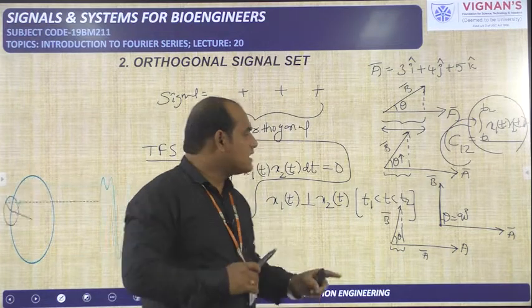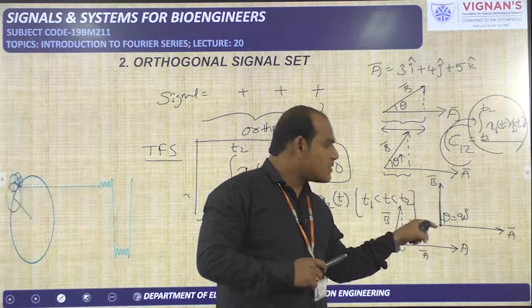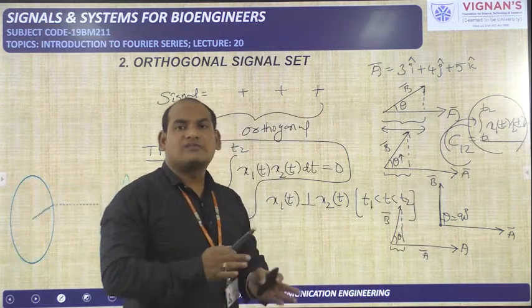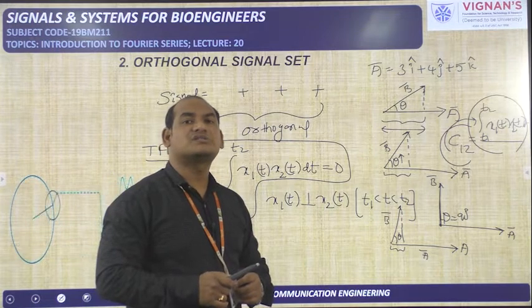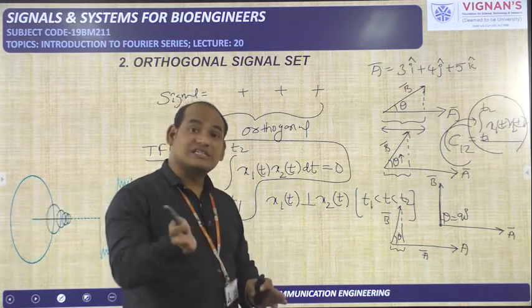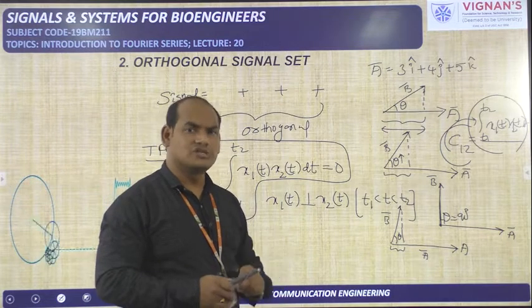And whenever the angle is equal to 90 degrees, the projection of B bar on A bar becomes 0. That means orthogonal vectors have projections equal to 0. Similarly, orthogonal signals also have projections, or components, equal to zero.